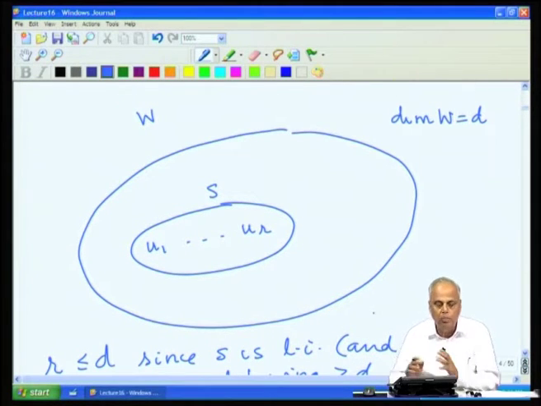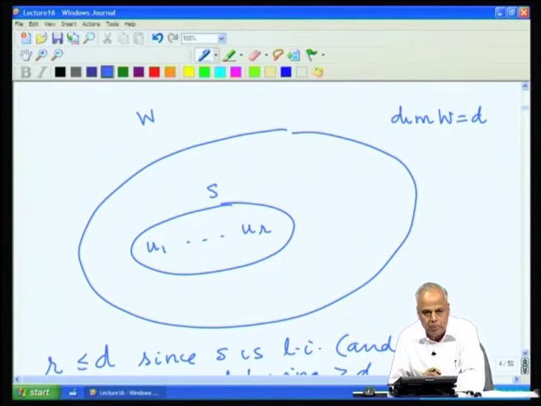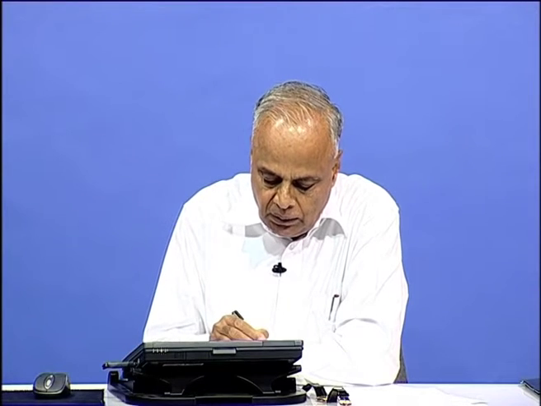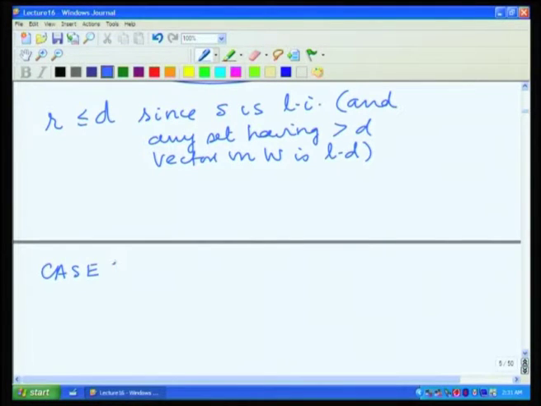So, therefore, the moment you have a D dimensional subspace and you take any linearly independent set, it cannot have more than D vectors. Now, let us look at this situation. R is less than or equal to D. So, there are two possibilities.